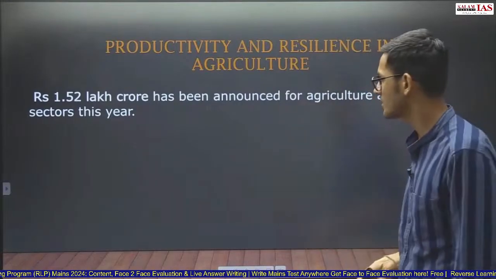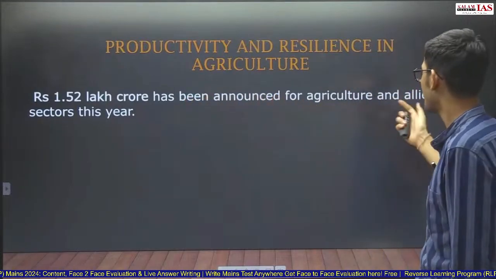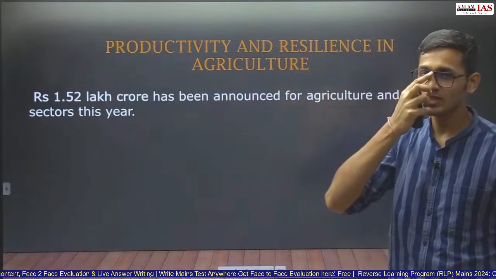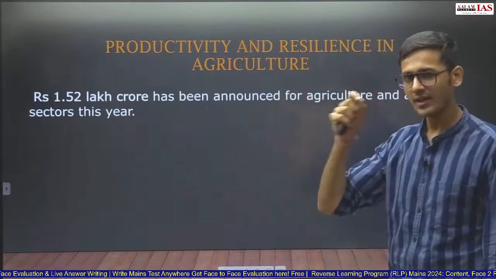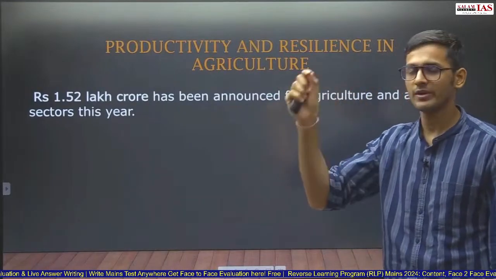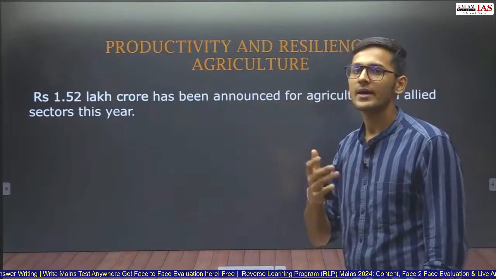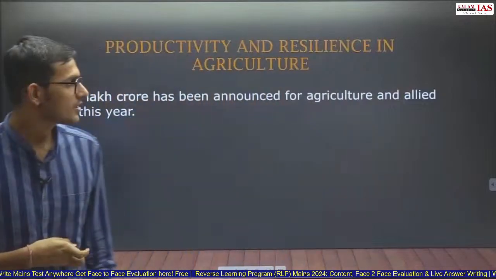3 data is more than enough to answer any question, because these data are reusable in any type of question on this particular sector. So this year 1.52 lakh crore has been announced for agriculture and allied sector. Now this can always be used either in conclusion or introduction depending upon the type of the question. That the budget 24-25 has allocated 1.52 lakh crore for agriculture and allied sector this year. So this can be used.